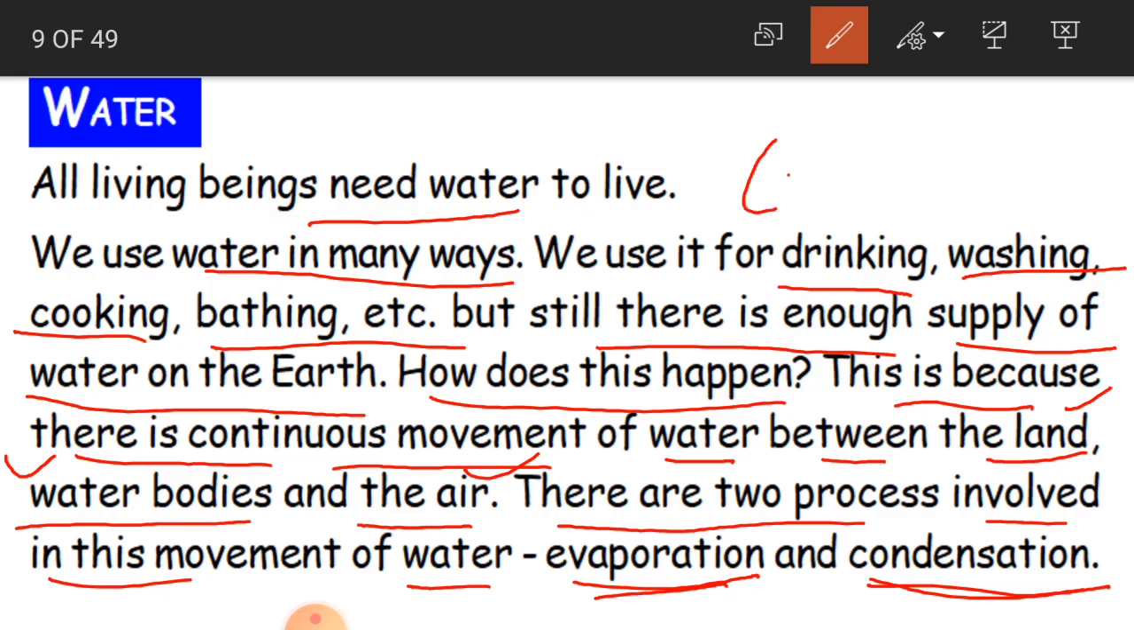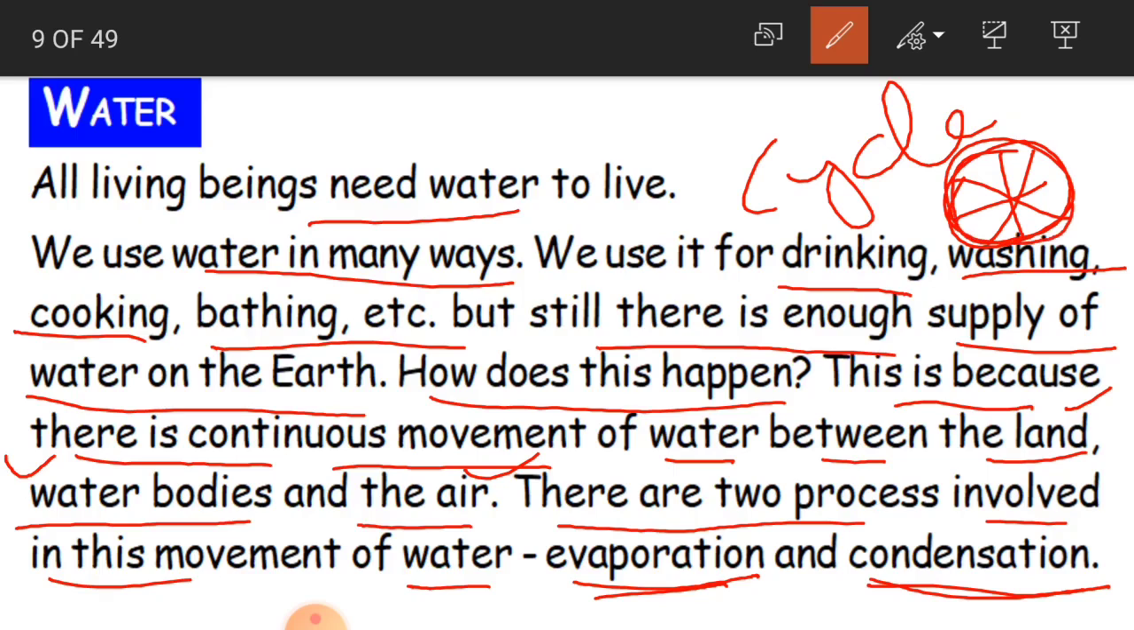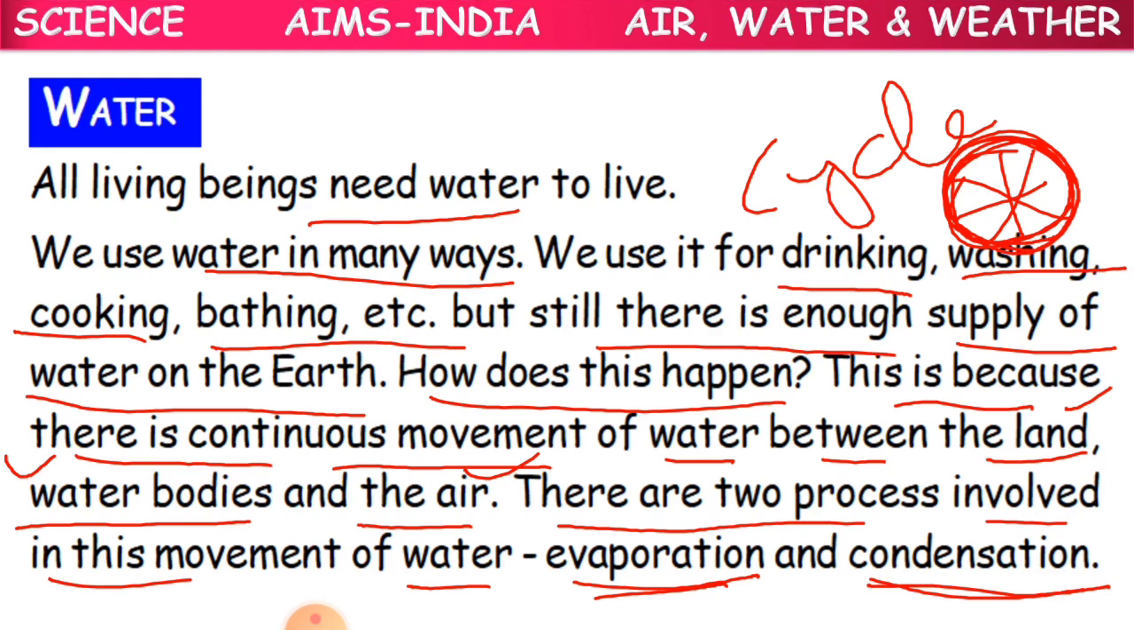Why have we given the name cycle, water cycle? As a cycle wheel rotates continuously when you ride the cycle, here also the water movement is going to perform its work continuously without stopping. So that is why we are able to get the water. Again, two processes are involved. What are they? Evaporation and condensation.